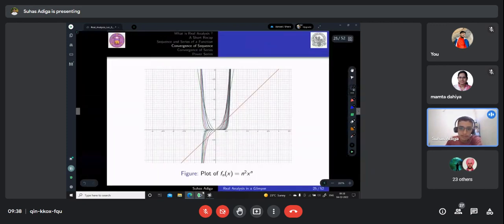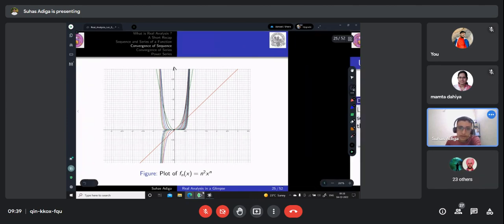So this is how the graph looks. And you can clearly see that at x equal to 0, all functions are tending towards 0. And at x equal to 1, they are kind of tending towards infinity, right, along the y-axis. So that is why we call it to be divergent at x equal to 1.